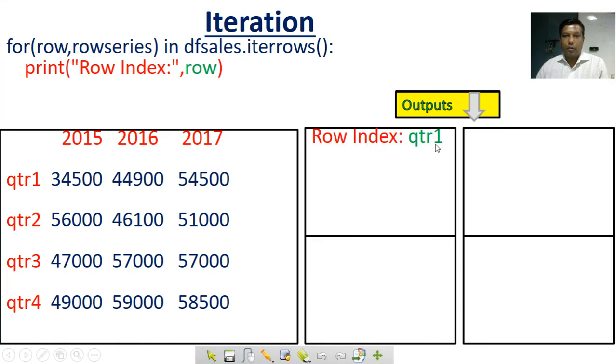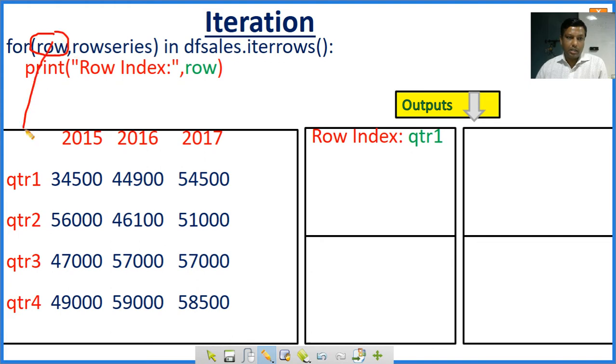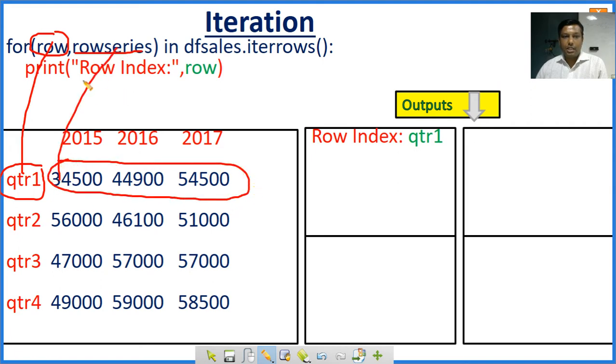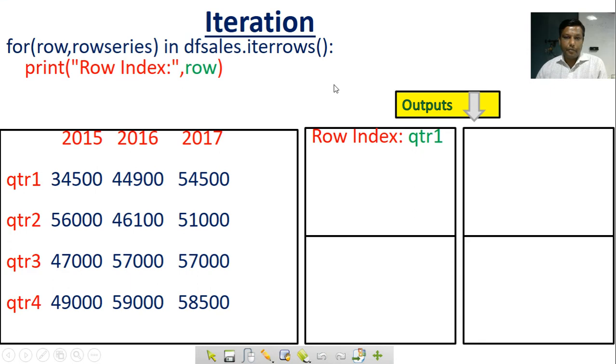Row index, quarter 1. Row index, row in row, this row column is getting the row number. This row is taking this row index, and row_series has the values. When we print row index in double quotes, it will print as it is, and in the row variable it will give the value quarter 1. In print, whatever you write in double quotes, it will display as it is.